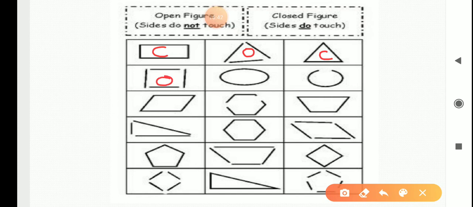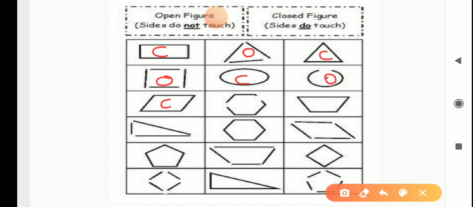In fifth shape, what you are seeing is an oval shape and it is closely packed. So we will write here closed shape. That we can write closed figure. In sixth shape, what is given? Some space is there. So it is an open figure. So we will write here open figure. After that, next figure, a four-sided figure is given and it is closely packed. So we will write here closed figure.